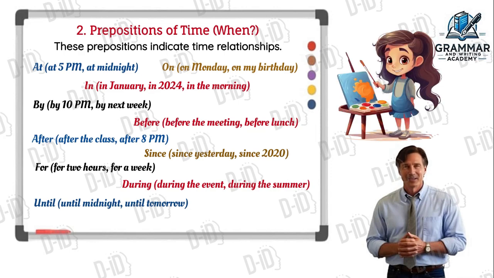2. Prepositions of time. When. These prepositions indicate time relationships. Here we have some examples for prepositions of time. At, like when we say at 5 p.m. or at midnight. On, like when we say on Monday or on my birthday.